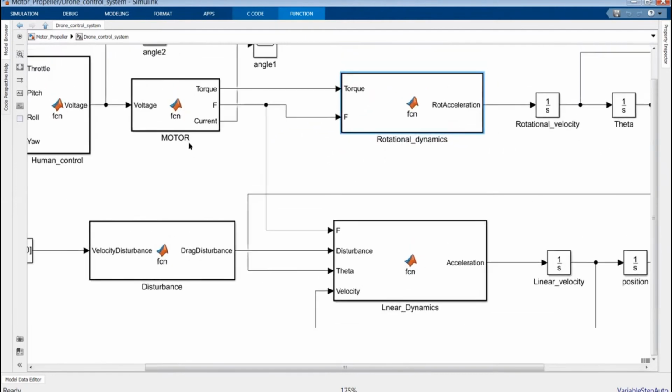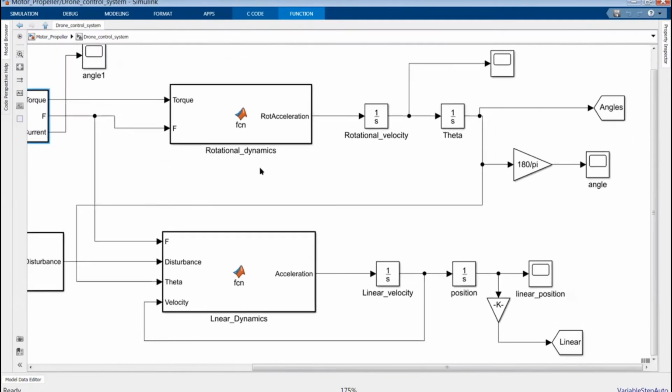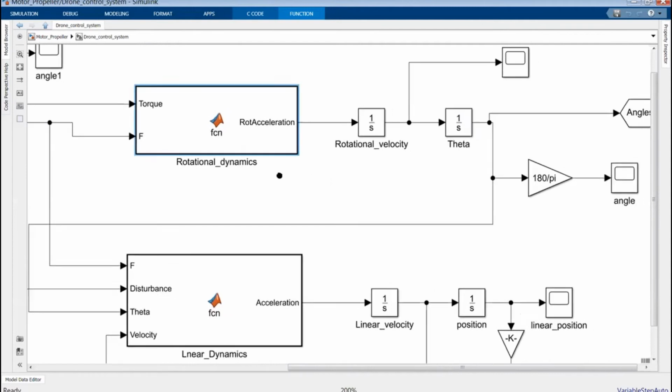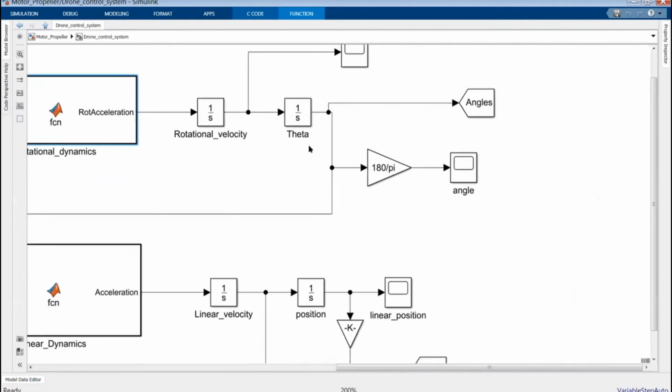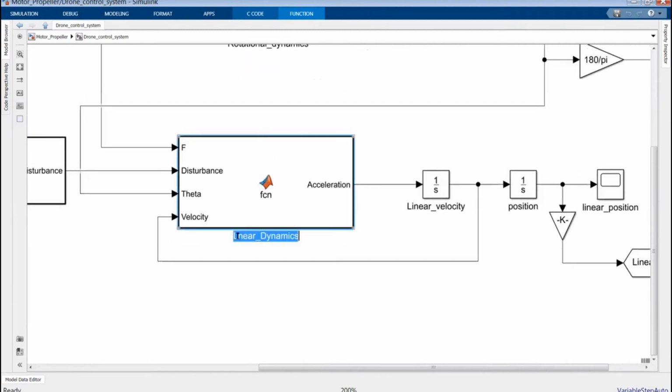Also we'll be calculating the motor torque, current, and the force that is generated by the motor. The motor voltage will be the input, and the torque, force and current will be the output. Then we will be discussing the rotational dynamics, and after that how to create this model. Then we'll also be discussing the linear dynamics.